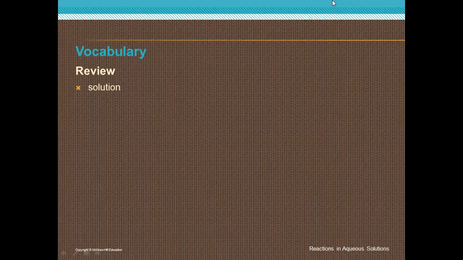Mazen: The solution is the result that happens when two elements combine with each other.